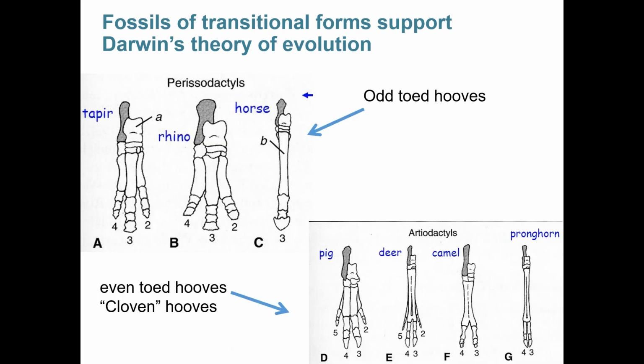One thing that we can use is the structure of bones and how they are formed within the fossil record. For example, we know that there are two different types of hooved animals. There are perissodactyls, which have odd-numbered toes like the tapir, rhino, and horse, and there are even-toed hooves like cloven hooves, which occur in pig, deer, camels, hippos, and pronghorns.